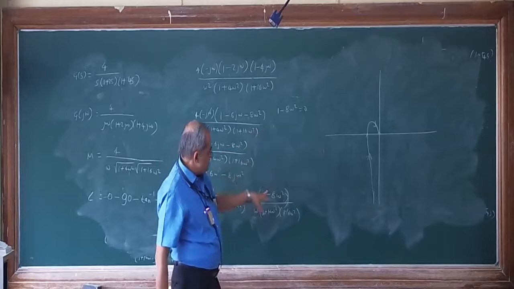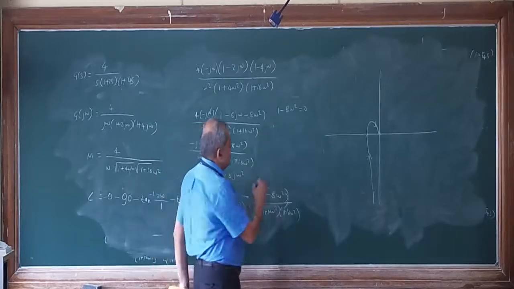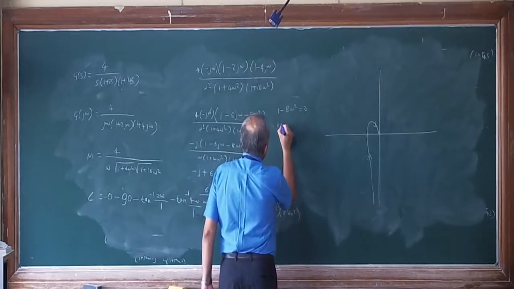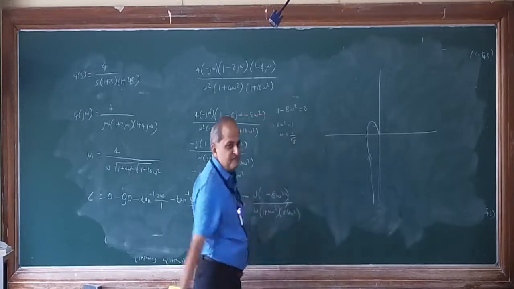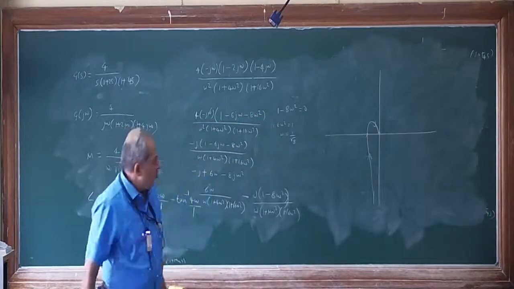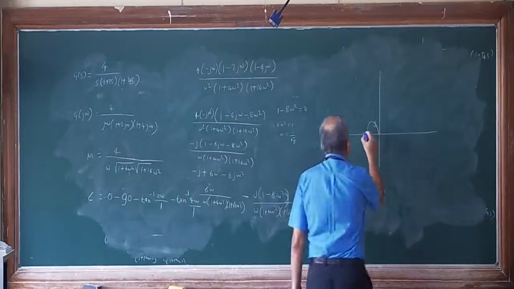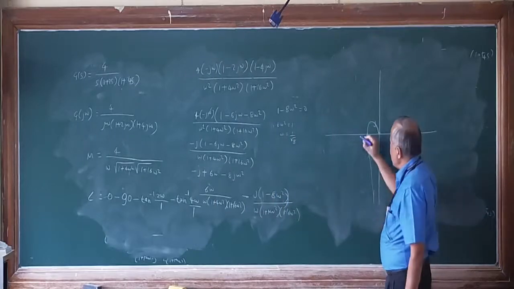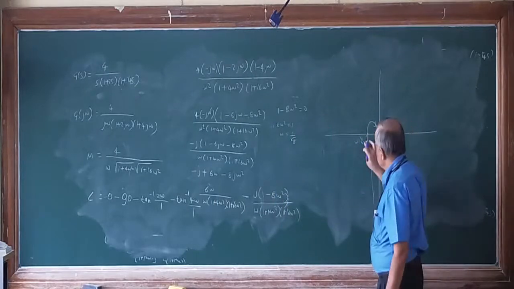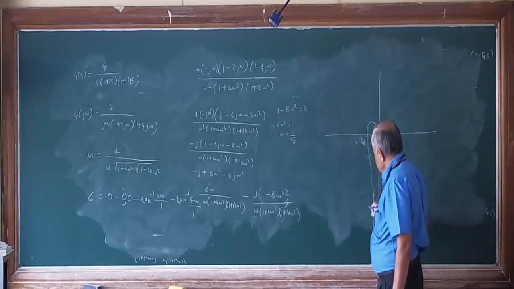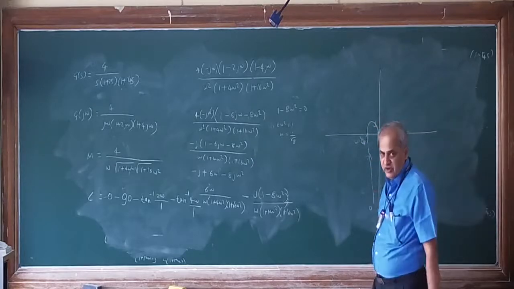So 8 omega square is equal to 1, omega is 1 upon root 8. So when the plot cuts the real axis, the value of omega is 1 upon root 8. Here it is 0, here it is infinity.